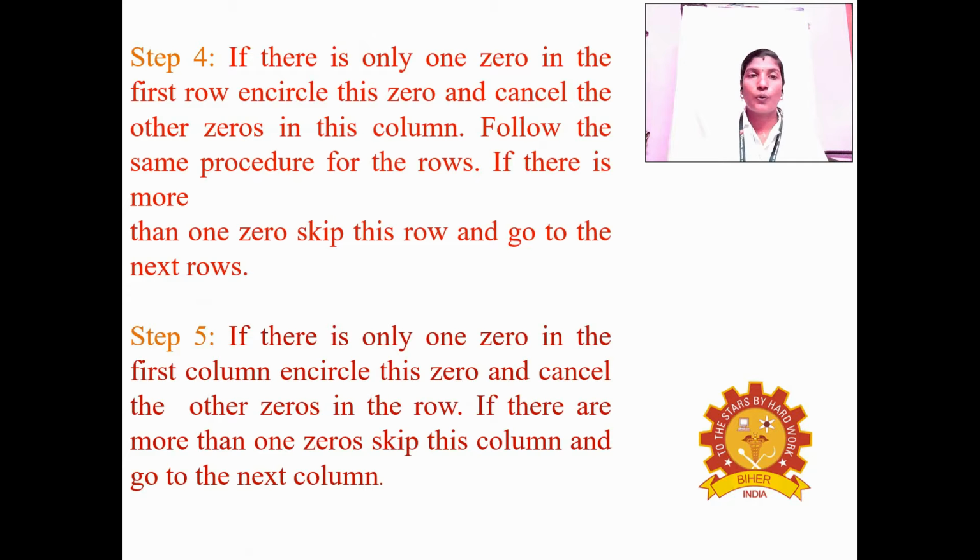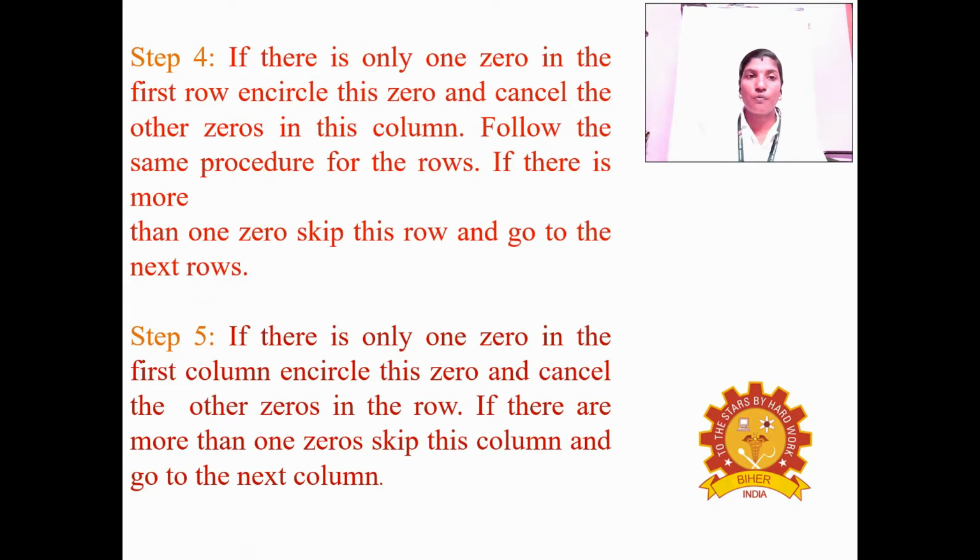And step 4: if there is only one 0 in the first row, encircle it and cancel the other zeros in this column. And follow the same procedure for the rows. If there is more than one 0, skip this row and go to the next row.